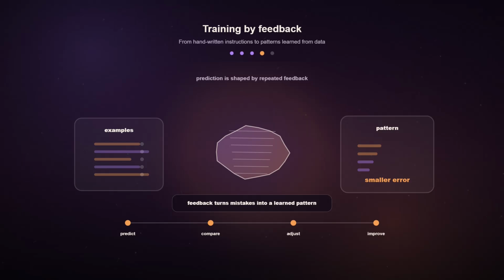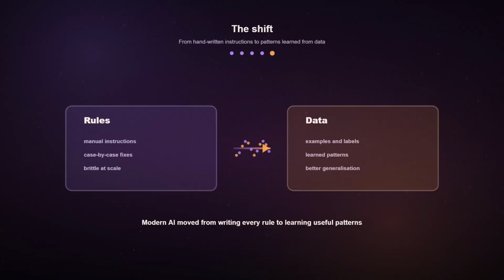And this shift from hand-coded rules to learning from data is one of the key reasons modern AI became far more capable. Rule-based systems were useful early on, but they struggled with complexity, variation, and scale. Machine learning allowed systems to adapt, generalize, and improve when given enough training data. That is how AI moved from brittle, narrow systems toward the more sophisticated models we use today in areas like language, vision, recommendation, and prediction.